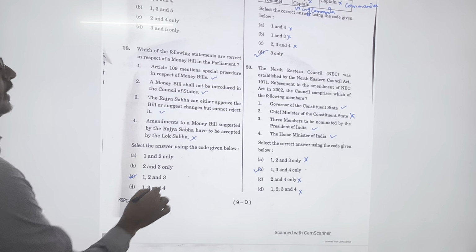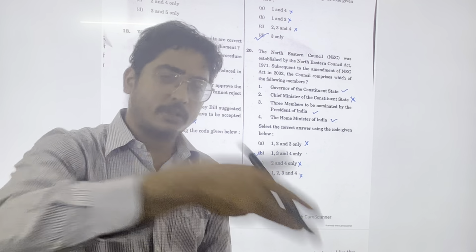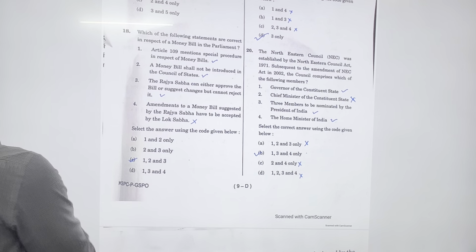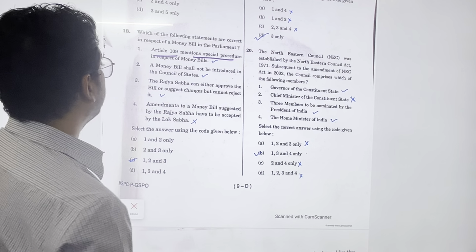Question number 18. Which of the following statements are correct with respect to money bill? Direct question. Money bill is being asked. Last year also a money bill question was asked. This year also a money bill question is being asked. So Article 109 mentions special procedure with respect to money bills. Direct question. Yes, Article 109.